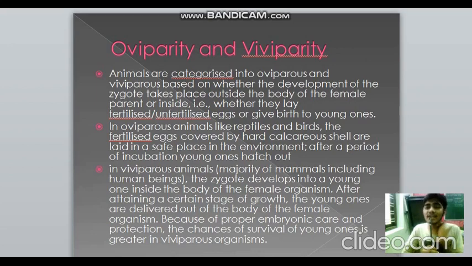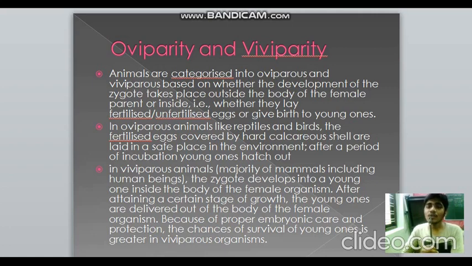So what is oviparity and viviparity? There is a big O in oviparity. From that itself we can remember that it's something related to eggs. Animals are categorized into oviparous and viviparous. That is, where the development of the zygote takes place, whether inside or outside. That's what is known as oviparity or viviparity. This can be inferred by whether the organism lays fertilized or unfertilized eggs, or whether it gives birth to young ones.